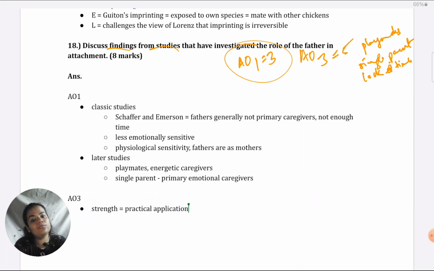So it's been helpful for mothers to garner back their strength in terms of self-esteem, and to get time off from work, because this has become mainstream because of such studies. So that is a very big merit, the impact created on society. You can even relate it to socially sensitive research if you are at A levels. So any such strength you can give.